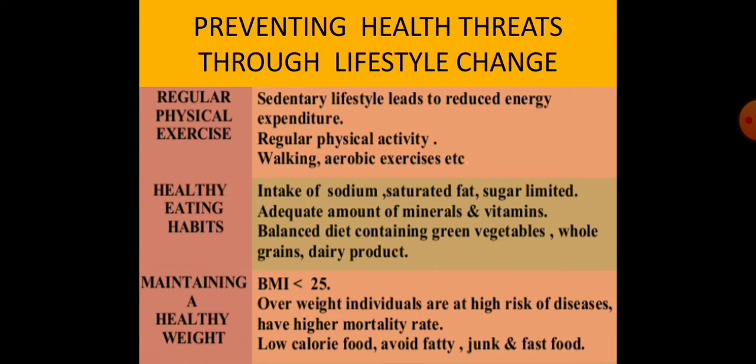We must take low calorie food, or we must take calories according to our workout. Avoid fatty, junk and fast food. So these are the changes which we can bring in our lifestyle.